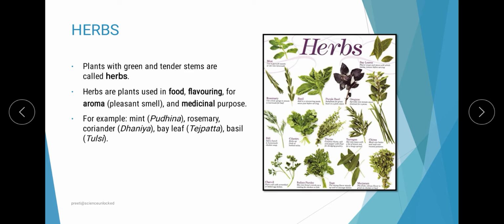We have ample examples, for instance mint, rosemary, bay leaf, basil, and many more that we could make a whole list out of. So that is all about herbs.